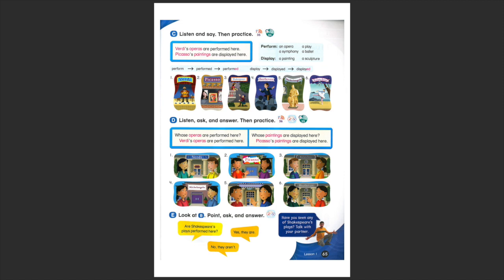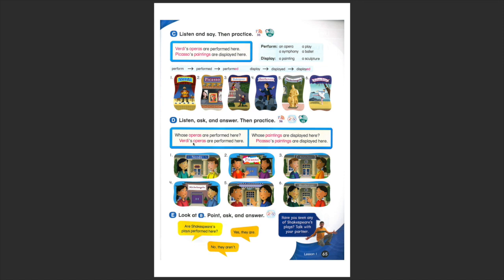And finally, Balanchine's ballet is performed, yeah? So Balanchine's ballets are performed here. Correct. Now, what about the question of these passive forms? Whose operas? Whose means from who? Yeah, the key. Whose operas are performed here? Verdi's operas are performed here.